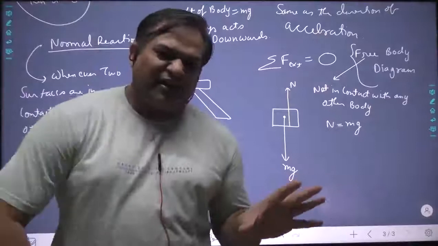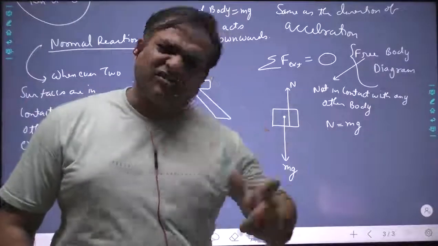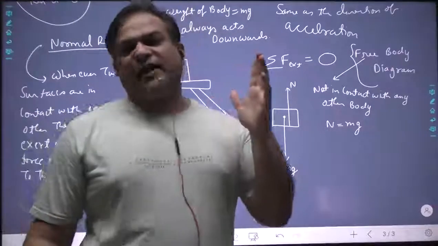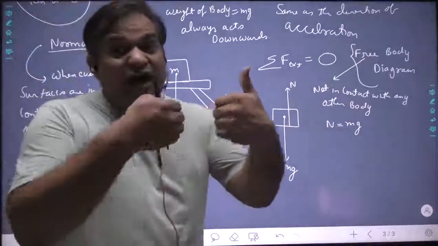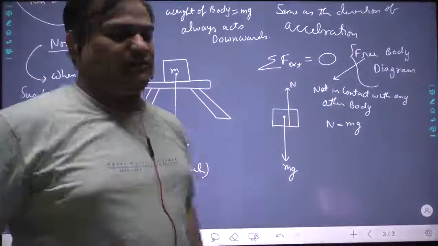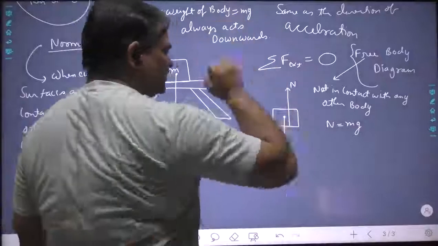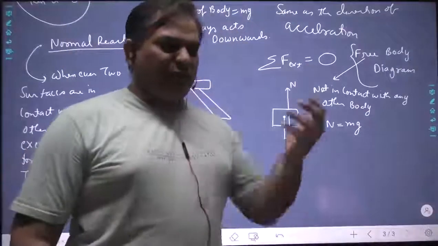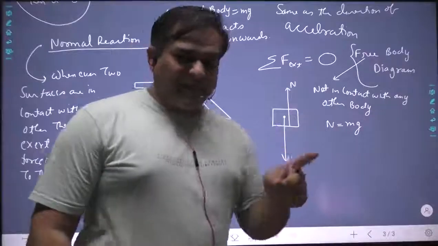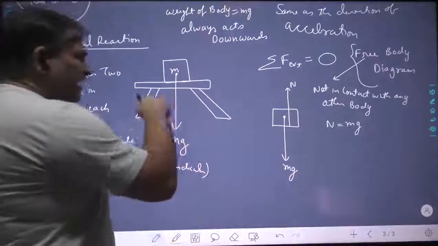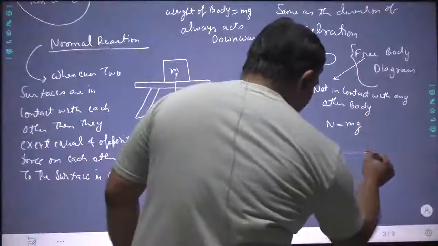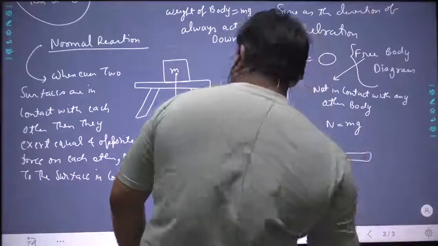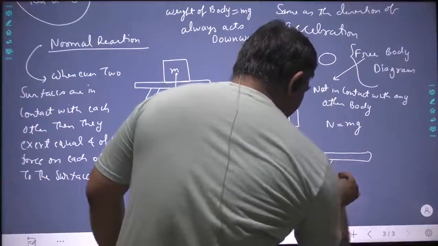And except that, if the object is getting touched, force is getting applied perpendicular to the surface in contact. So a normal force like this. When you keep books one on top of each other, they exert normal forces on each other. Remember that. Similarly, if you draw the table, my beautiful table,